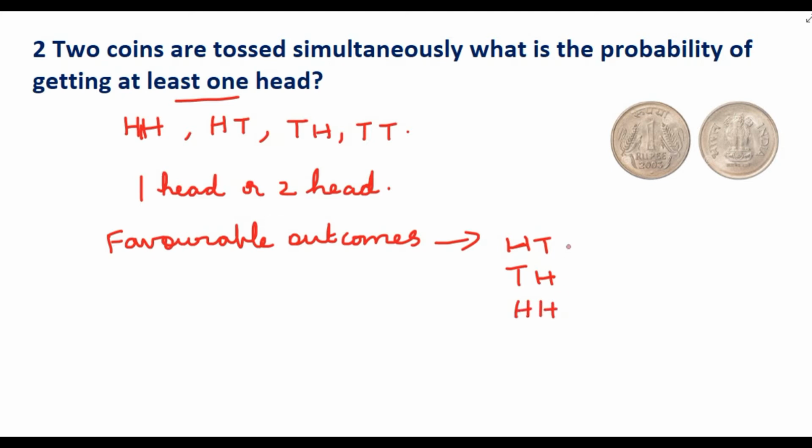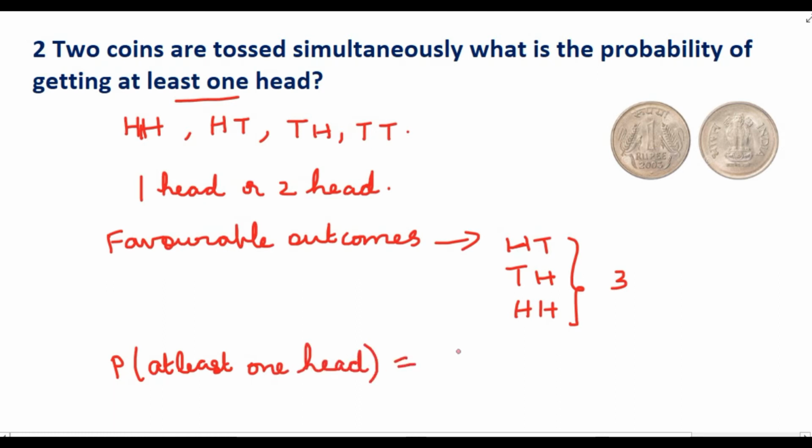So number of favorable outcome is 3 and total number of outcome is 4. Therefore probability of getting at least one head is number of favorable outcome, which is 3, and total number of outcome, which is 4. So it is 3 by 4.